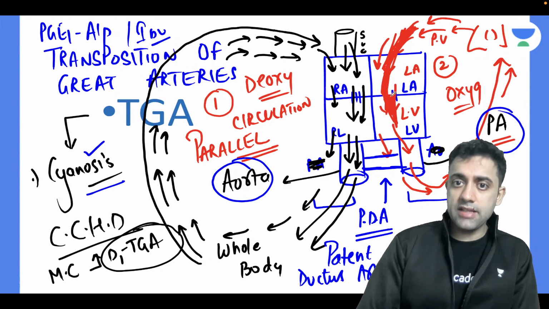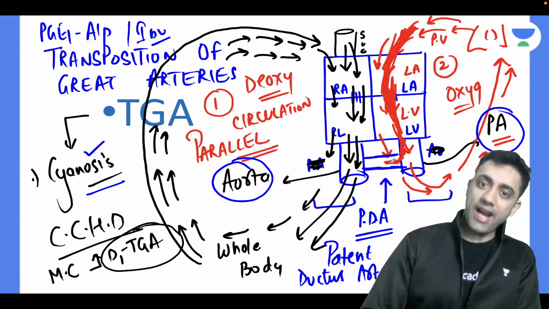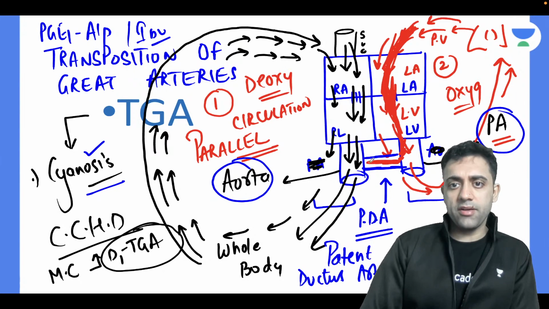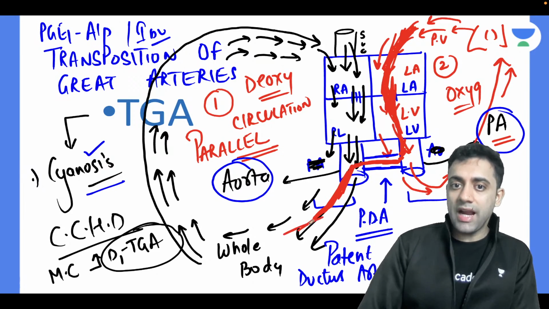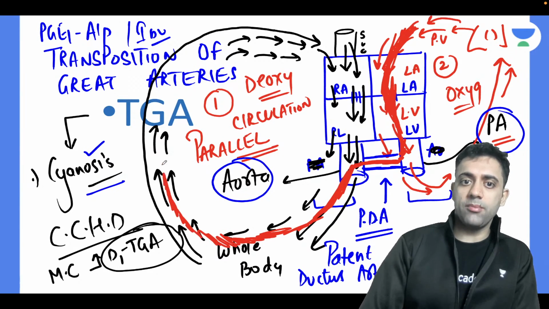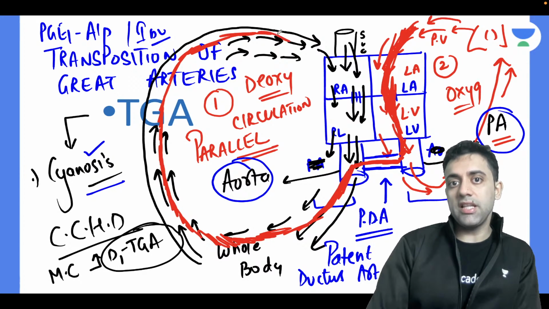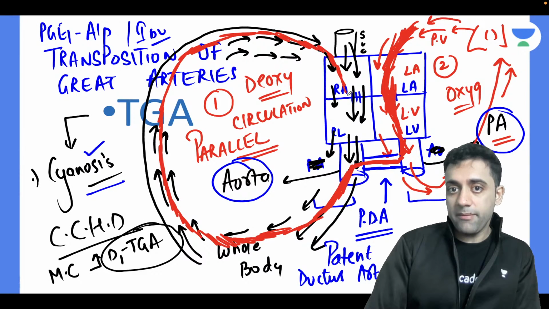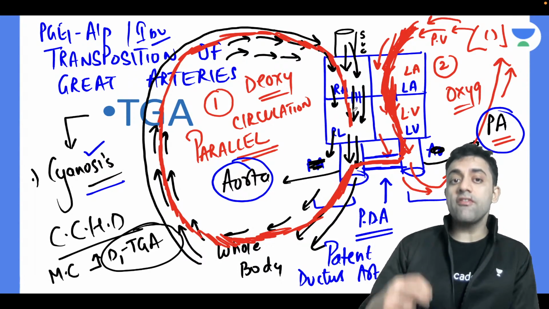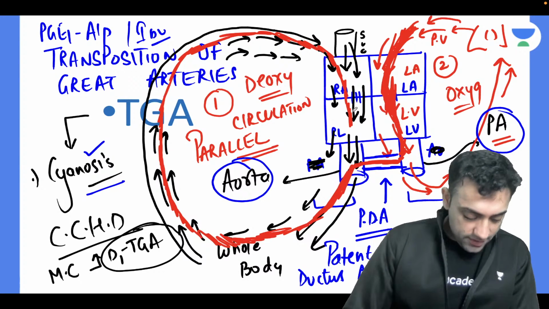The oxygenated blood enters the left atrium, left ventricle. Then as PDA is a left to right shunt, the oxygenated blood from the PDA will enter into the right side of the heart, and there will be mixing of the blood, where the oxygenated blood will be mixing with the deoxy blood, and the baby will get some chance of survival.